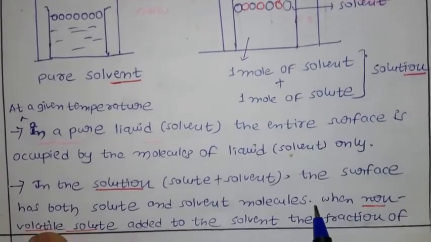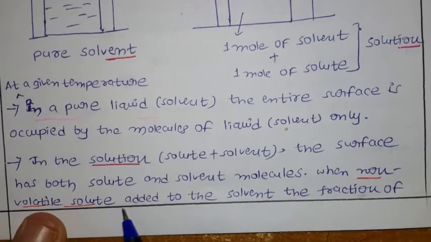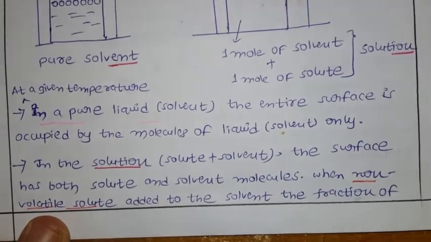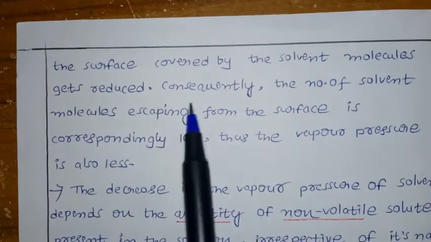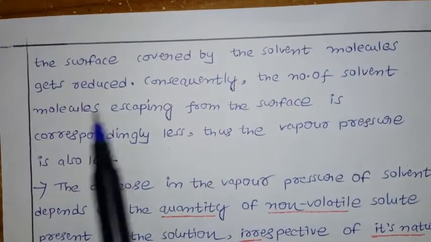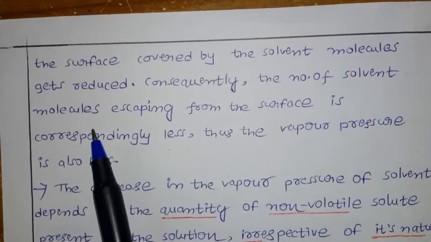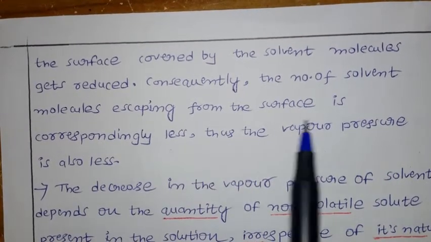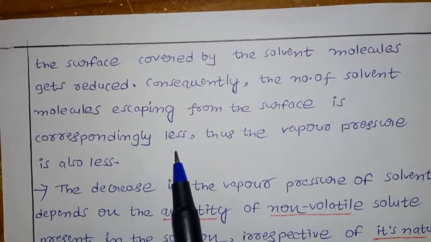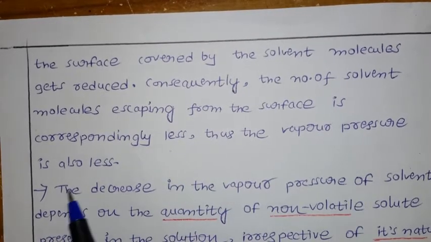When a non-volatile solute is added to the solvent, the fraction of the surface covered by the solvent molecules gets reduced. Consequently, the number of solvent molecules escaping from the surface is correspondingly less, thus the vapor pressure is also less.